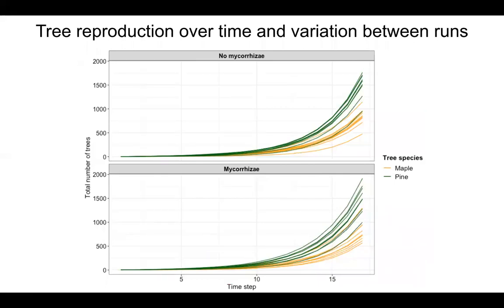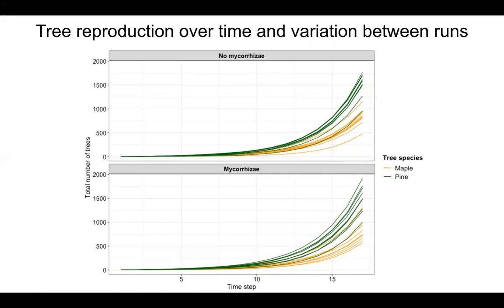All right, so the next few slides are going to be presenting some other results of our model runs. This slide here is showing the total number of trees, with pine trees in green and maple trees in yellow, over the 17 time steps that we looked at. And we ran each one 10 iterations. So that's what all the different lines represent, and we ran it with mycorrhizae on the bottom and without mycorrhizae on the top, the two networks that we showed in the previous slides.